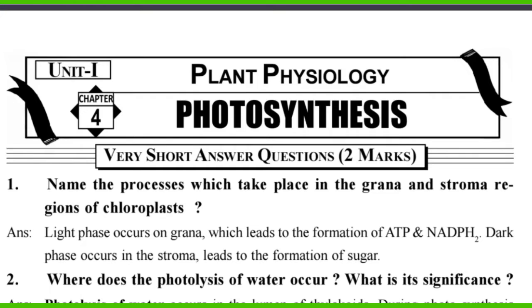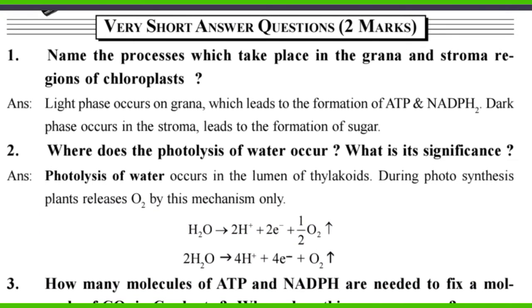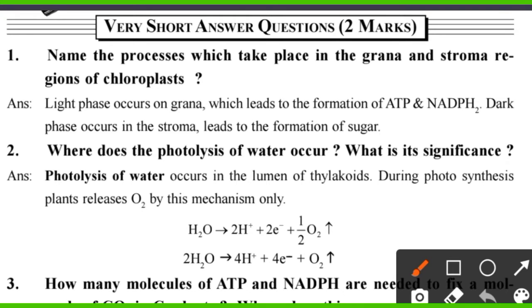organisms. Now in second year botany, the first 2 marks question is: name the processes which take place in the grana and stroma regions of chloroplast. You know that chloroplasts are the cell organelles present in the plant cell. They are responsible to carry out photosynthesis. So this is the chloroplast in which two regions are there.